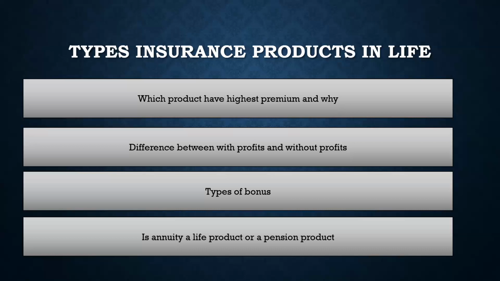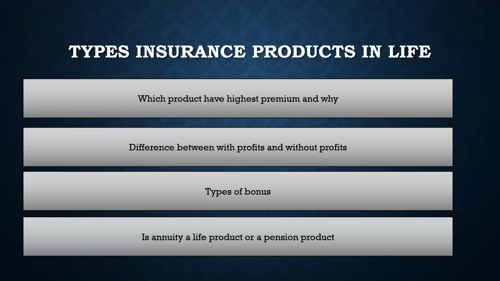And when we say endowment, we mean the endowment which is a combination of term and pure endowment. Nobody sells pure endowment product these days. So when you are saying endowment, it means that it will also give a death benefit. Pure endowment does not give death benefit, right? So whenever I refer to endowment in today's video, just consider that I am referring to the normal endowment, which provides death benefit.